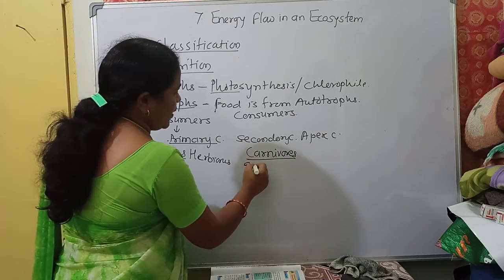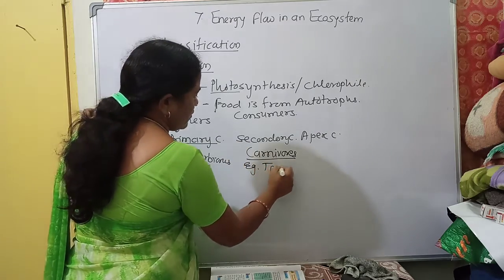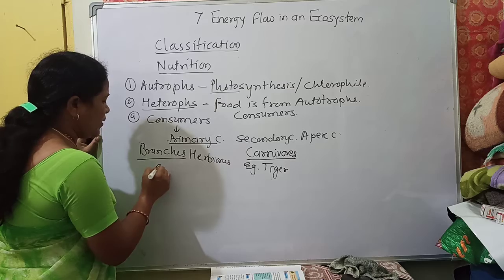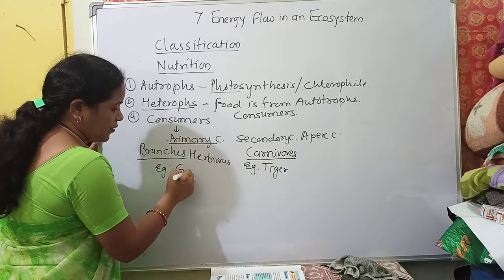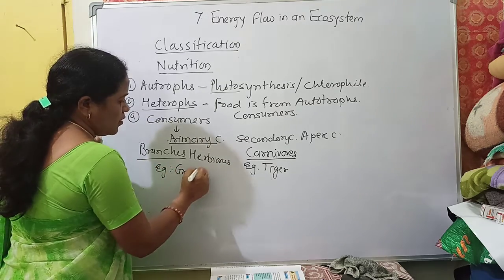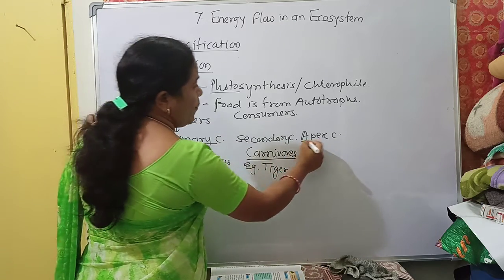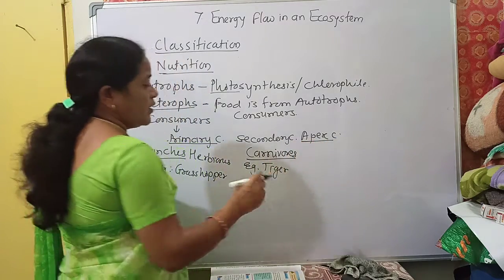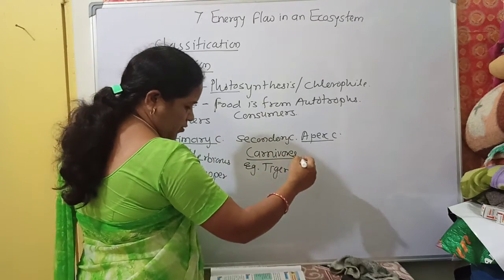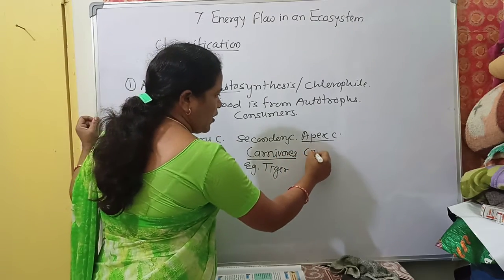And what is the example? Like a tiger. What is the example of a primary consumer? It is a grasshopper. Now there is the tertiary or apex consumer. It depends on the carnivores. It is also called a carnivore.